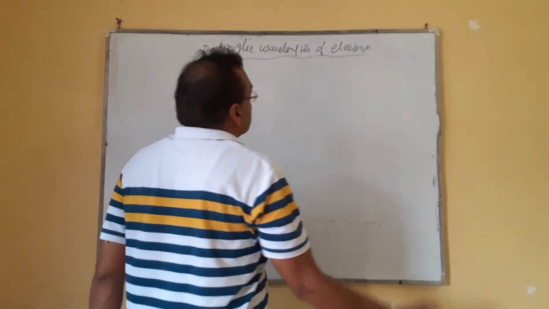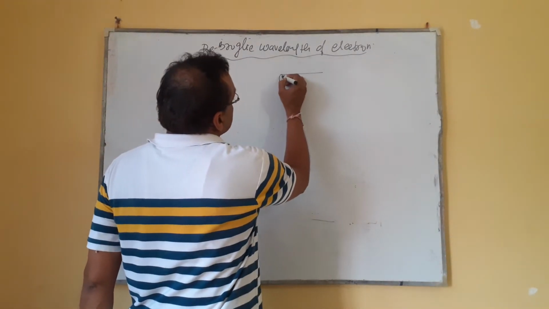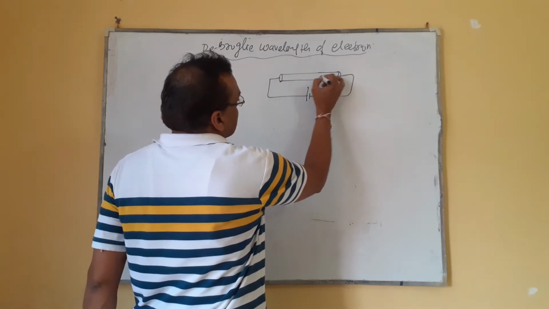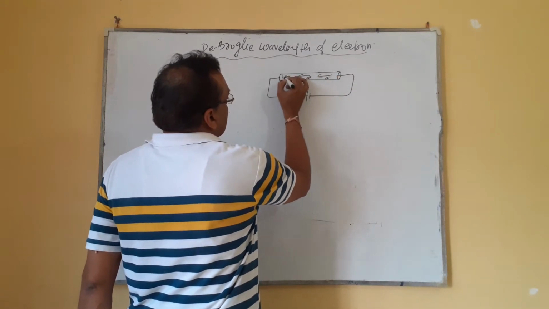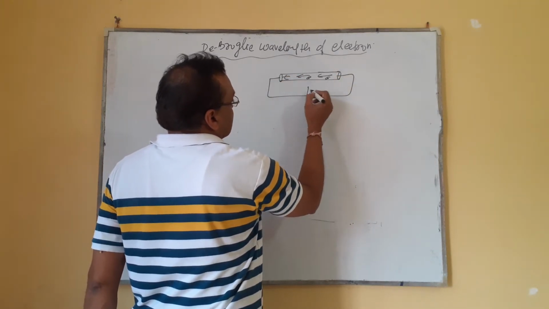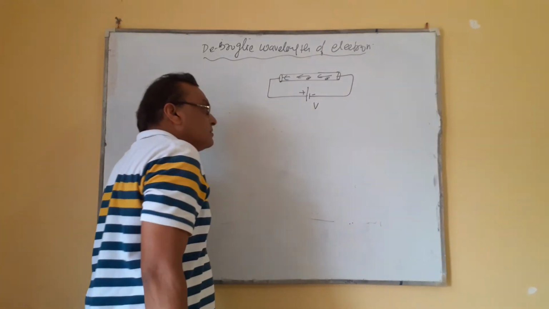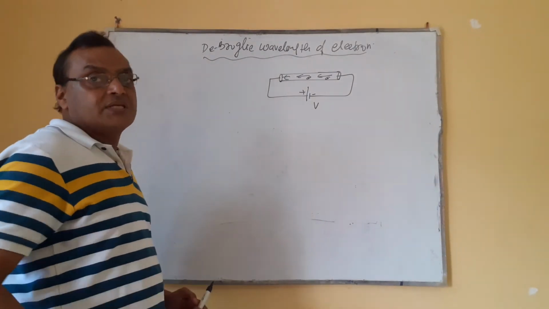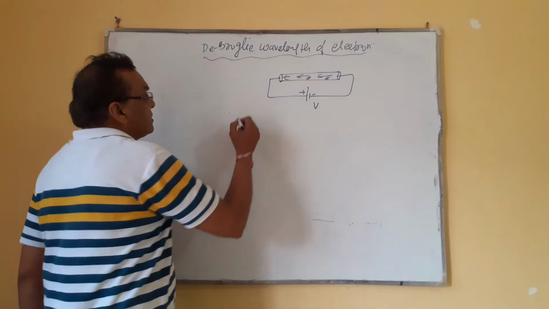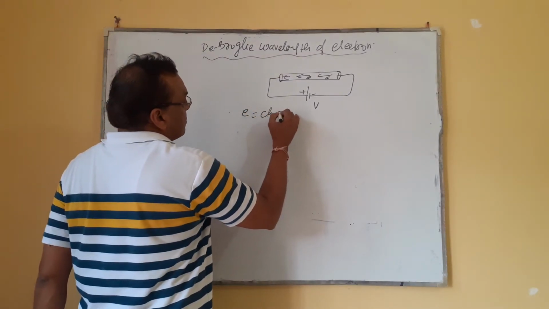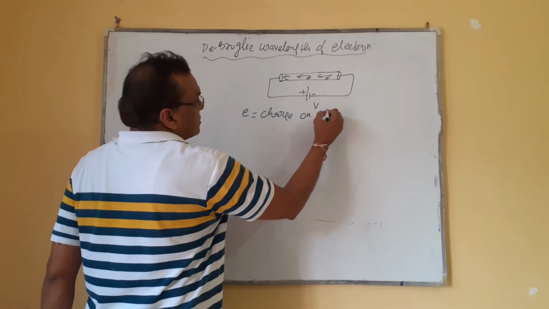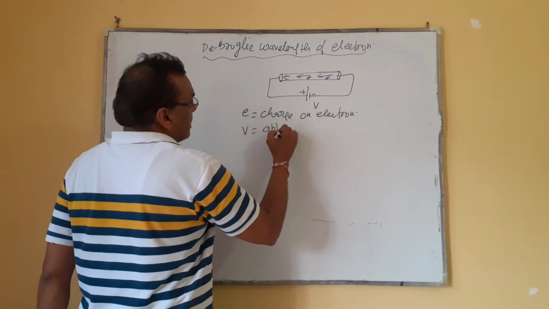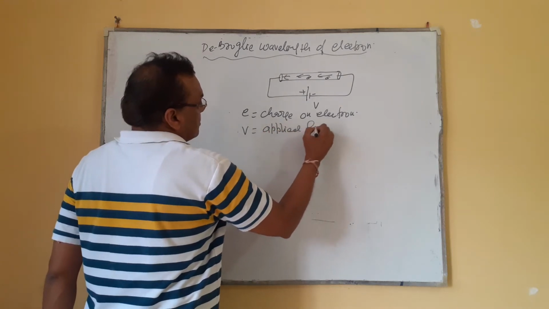You know that when an external field is applied, all the electrons start to accelerate. This is negative, where V potential is applied. The electron starts to accelerate because we have to find the wavelength. Whenever something moves, we have taken the charge on the electron as e, and V is the applied potential.